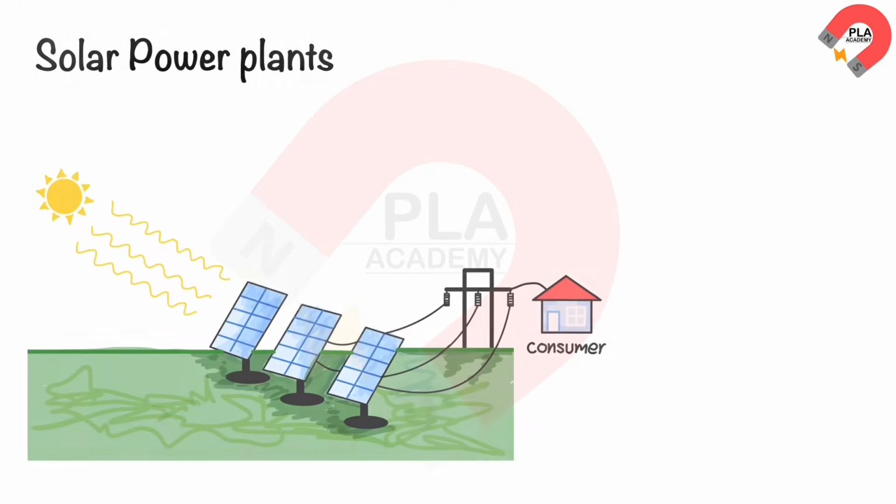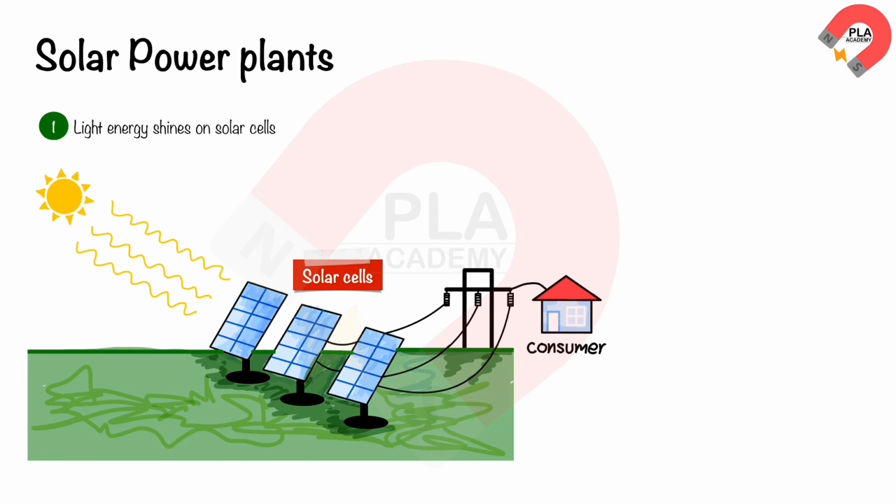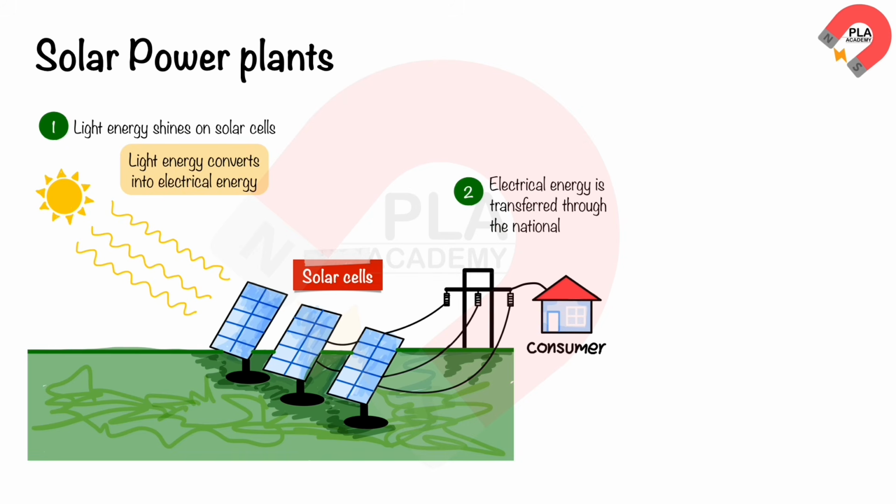Solar power plants. Light energy shine on the solar cell, producing the electrical energy. This converts the light energy into electrical energy. The electrical energy is then transmitted through the national grid to homes or businesses.